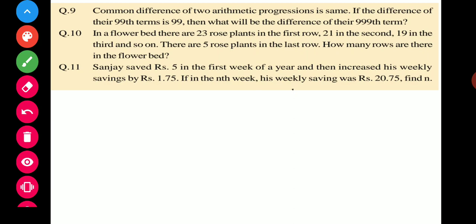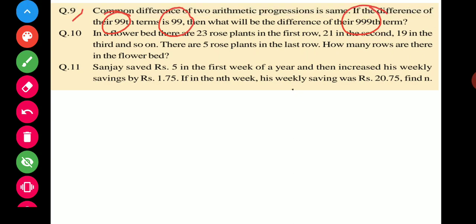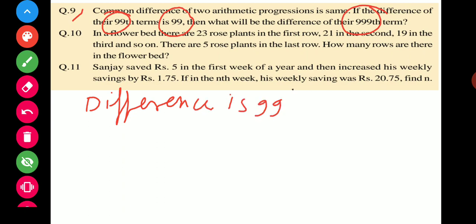Always remember, if any two arithmetic progressions have the same common difference, their difference in terms is always the same, whether it is the 99th or the 999th term. The difference will remain 99 only, it will not change. So the answer to question number 9 is the difference is 99. That is your answer.